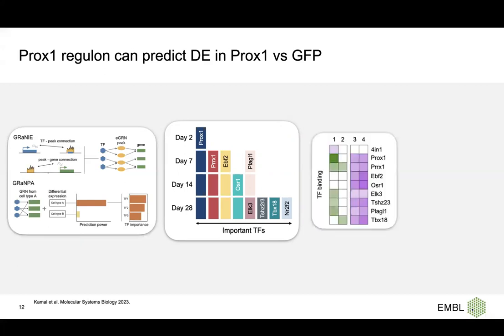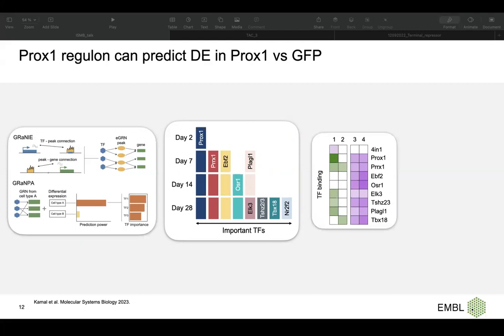And then the first thing, if you look at the target binding of these transcription factors, they are pretty much similar to PROX1. They only bind at clusters 3 and 4, which, if you remember, were responsible for the genes that got downregulated in PROX1 compared to GFP, which means they are getting repressed.